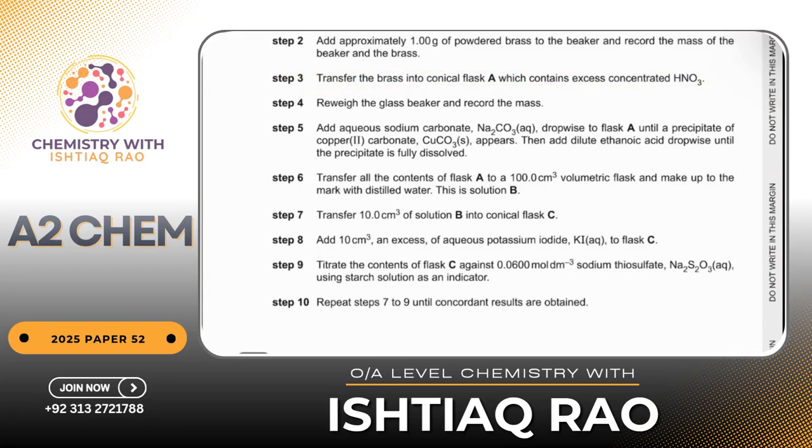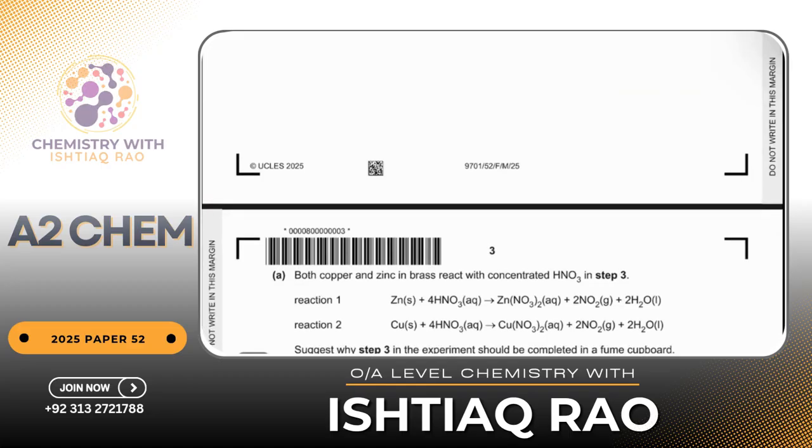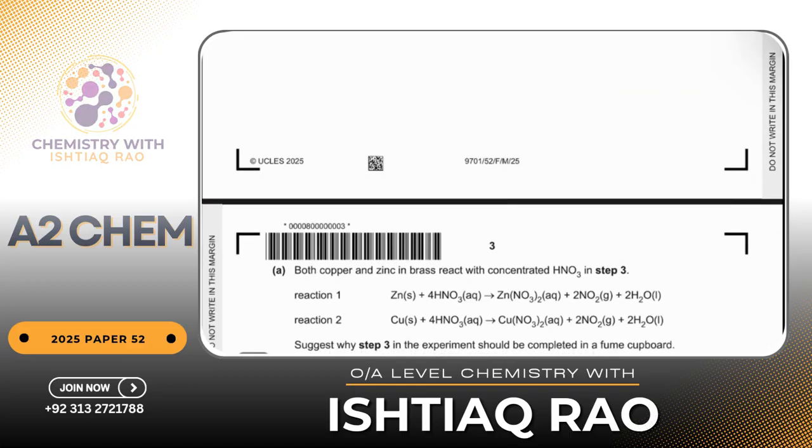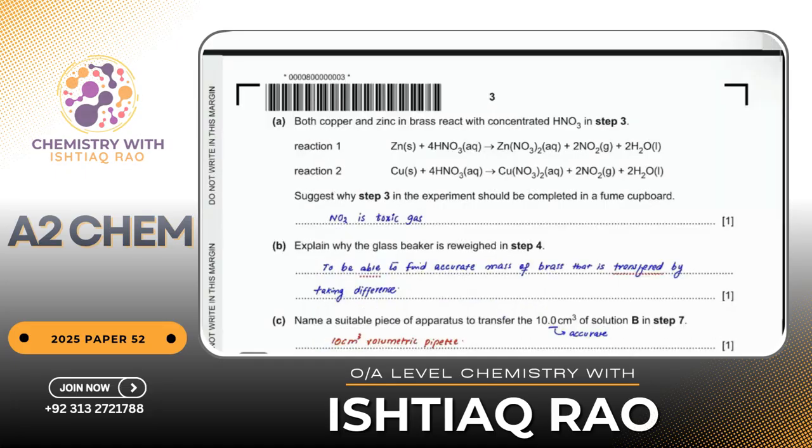Since this is concentrated acid, it releases fumes of NO2, which is a toxic gas. That's why we use a fuming cupboard: it has a very strong exhaust system, so it sucks away the fumes of nitrogen dioxide gas to protect us.